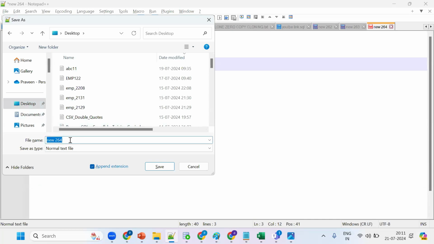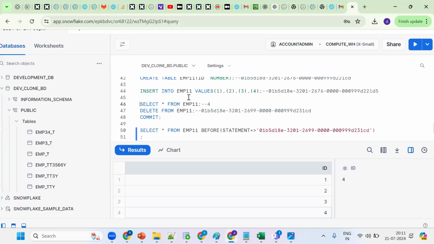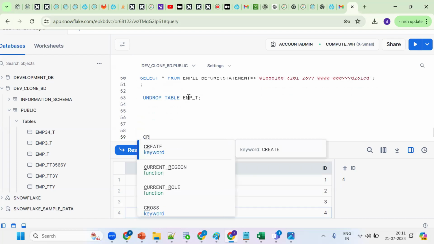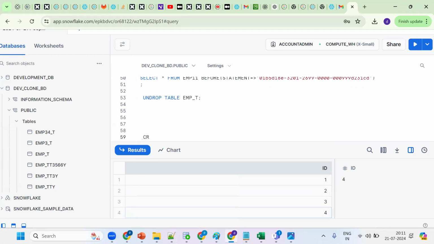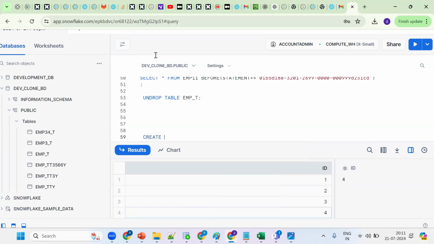Let me write a simple file, EMP load file. This is my file, it is there in my local machine. This data I want to load into a Snowflake table. So first, where should I go? I should go to Snowflake. Before that, first I should create one table because this data I want to load into Snowflake. First, you should create one table. Before that, one database should be there.